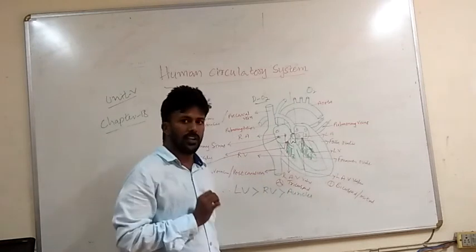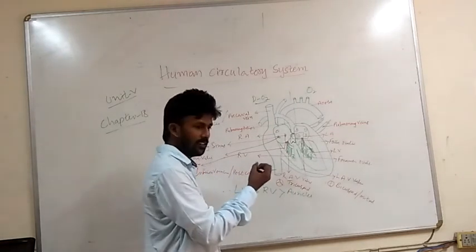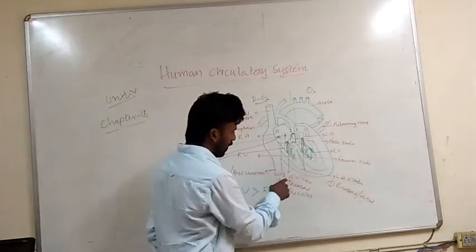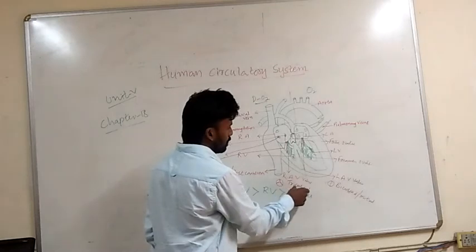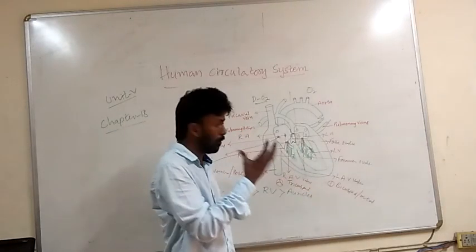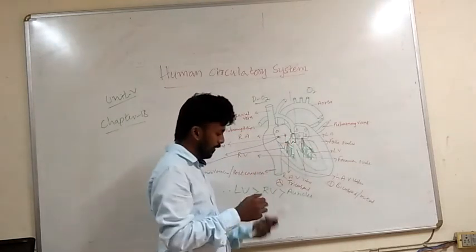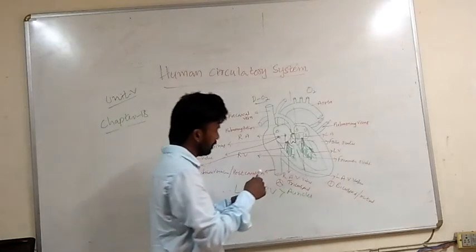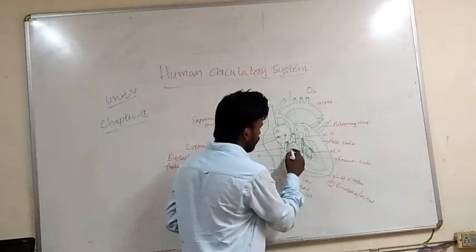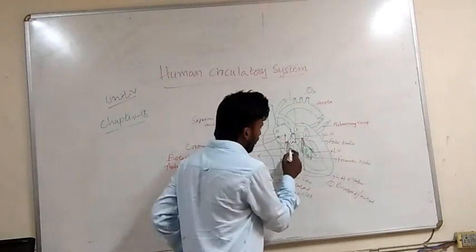Because of this muscular nature, when they contract, the blood may flow out through these flaps, the tricuspid valve and bicuspid valve. They may get open because of this high force of the muscular contraction. To prevent that, there are other parts present, known as papillary muscles and columnae carneae.